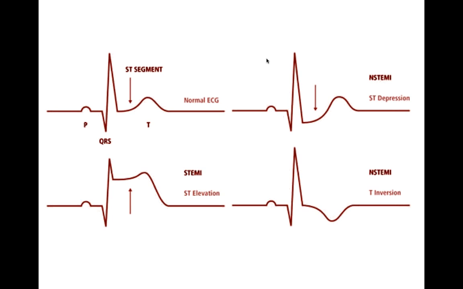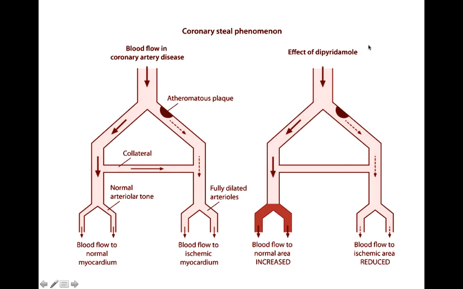Now suppose the patient says I cannot run, the patient is obese, or the patient has severe osteoarthritis, whatever the condition is, the patient cannot run. So in that case we will go for pharmacological stress test. So the patient has, or we suspect, chronic stable angina. The patient comes to us with chest pain with three typical characteristics. We do EKG, it is normal. So we say, okay, we will do the TMT test, that is the EKG stress test, and the patient says I cannot do it because I have severe osteoarthritis, or the patient is very obese. So in that case we'll go for pharmacological stress test.